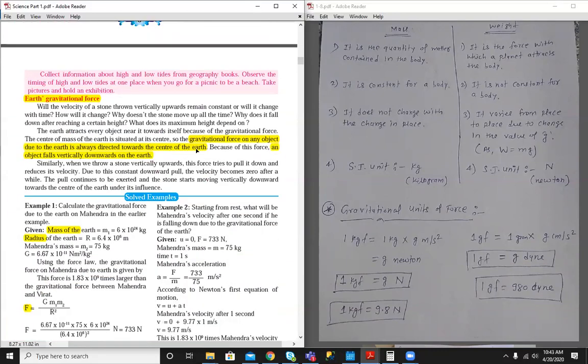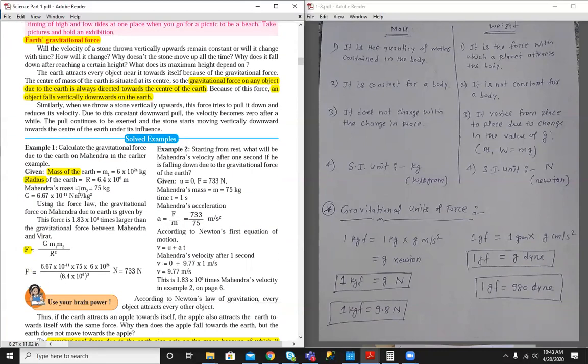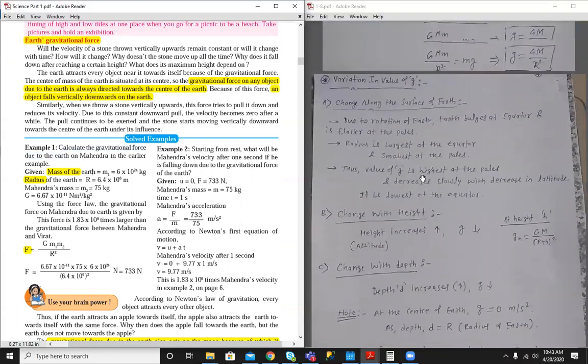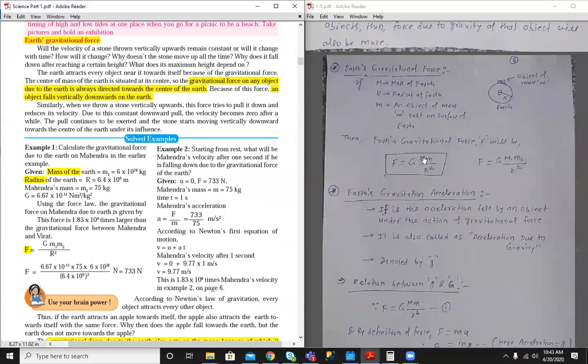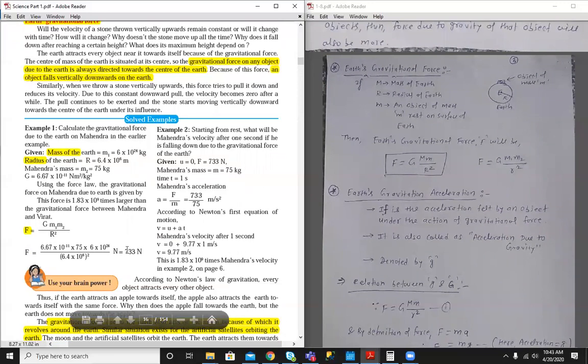Let's see another solved problem. Calculate the gravitational force due to Earth on Mahendra in the earlier example. So what is the formula for gravitational force? F equal to G capital M small m by r square. Here, for Earth's gravitational force, m1 will be Earth's mass, and small m2 will be Mahendra's mass. And distance will be equal to what? Radius of Earth. Okay.